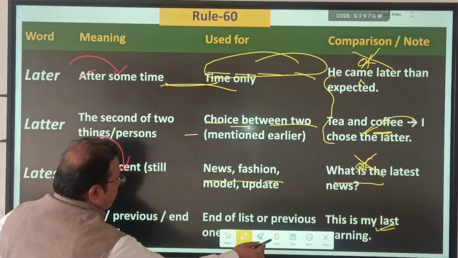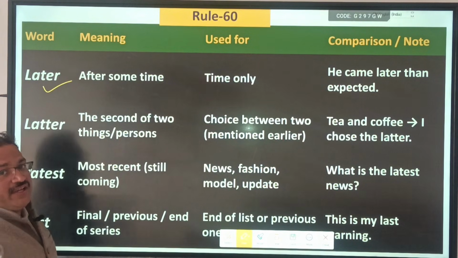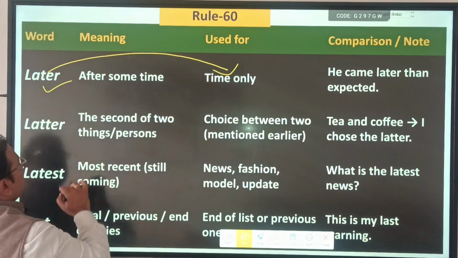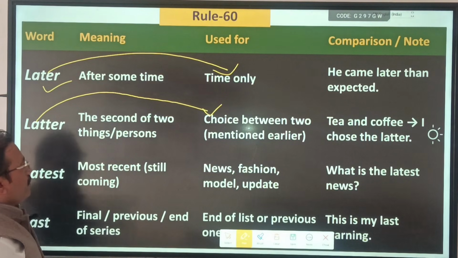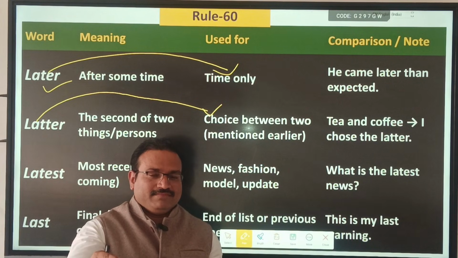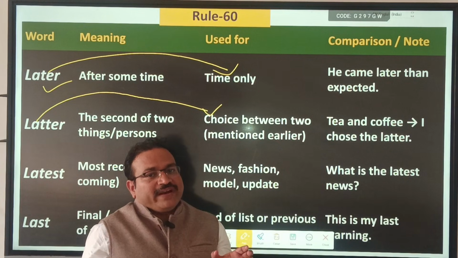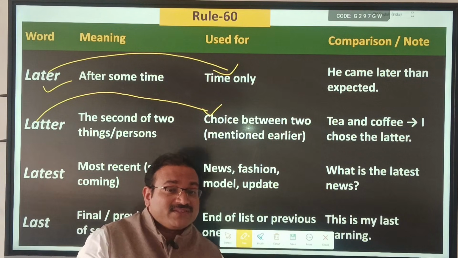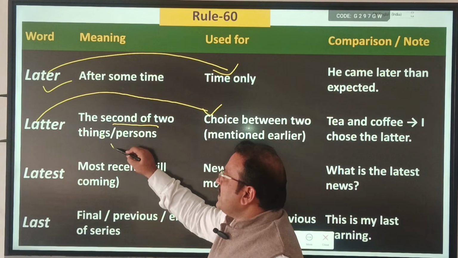The next rule is again a very important one. Rule number 60. Later refers to time. Latter refers to a choice between two. When I say please come later, it means please come after some time, related to time. Ram and Shyam are good friends. The latter is more intelligent. The latter is more intelligent means Shyam. So in the two, the second of the two things is latter.